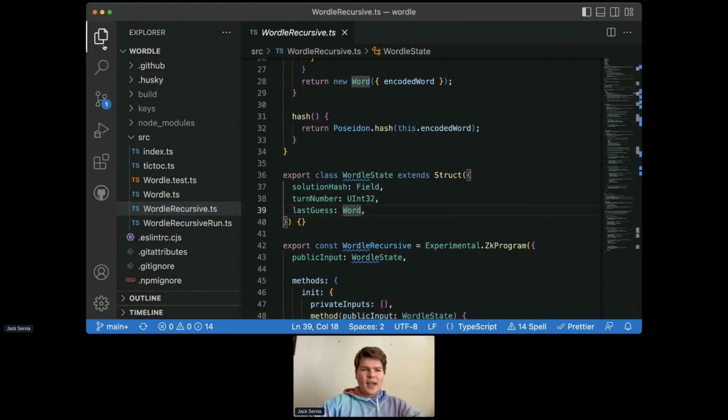If you haven't, it's a game where there's a 5-letter word, you guess what it would be, and based on your guess, some of the letters in your guess get filled in either green or yellow. If they're green, it means that you have the correct letter in the correct place. And if it's yellow, then it means that you have the correct letter, but not in the correct place.